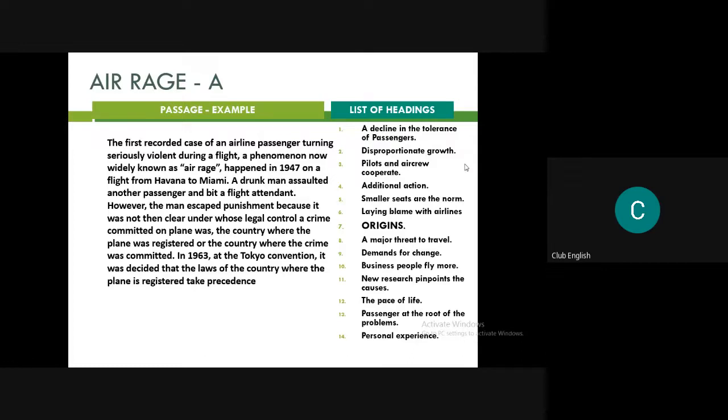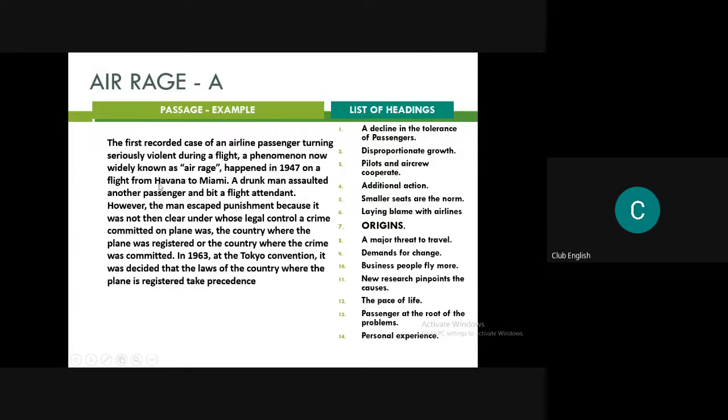Now, disproportionate growth. Second, can we do it? No. Why? Because no disproportionate growth has been talked about. Now, pilots and aircrew cooperate. No, not at all. It is not written here, or it is not in context with this. Additional action, no. Smaller seats, no. Laying blame with airlines, no. Origins, I don't know. A major threat to travel, yes.